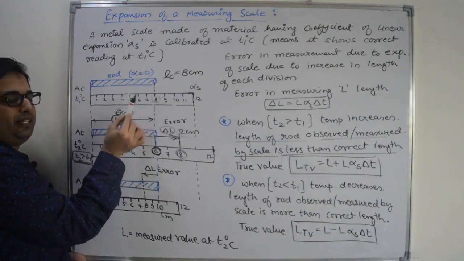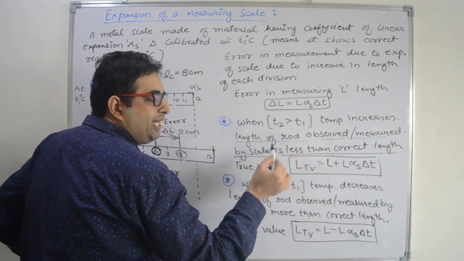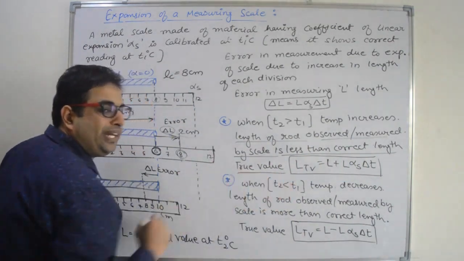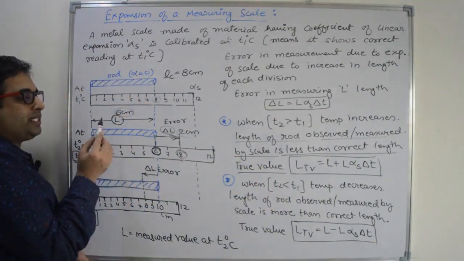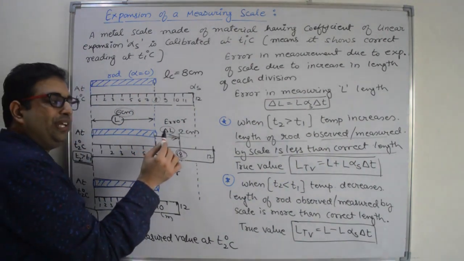Correct length is 8 and the measured length is 6. So the length measured by the scale is less than the correct value. So what is the true value? True value is the sum of the measured value plus the error. What is the value of this error?